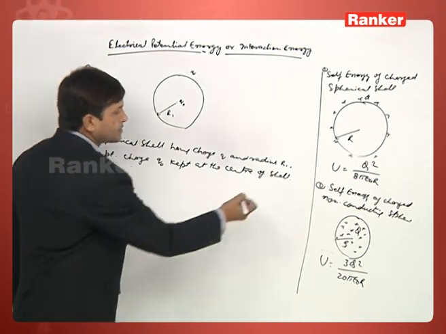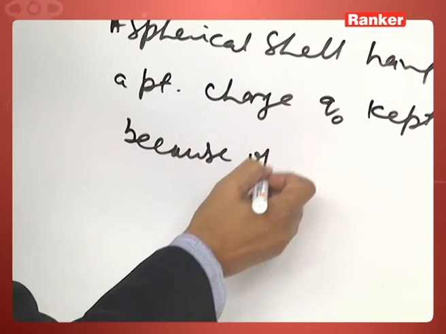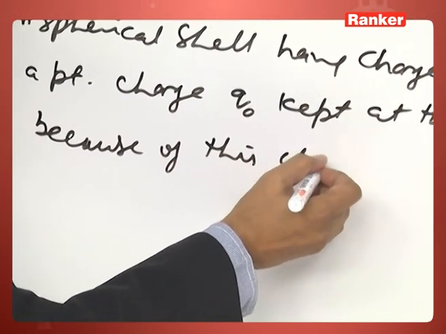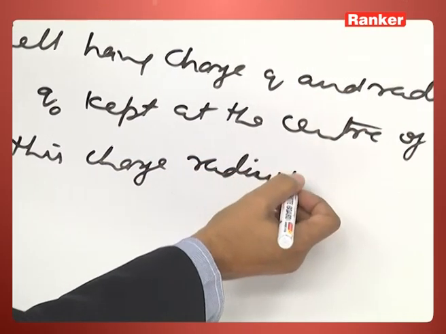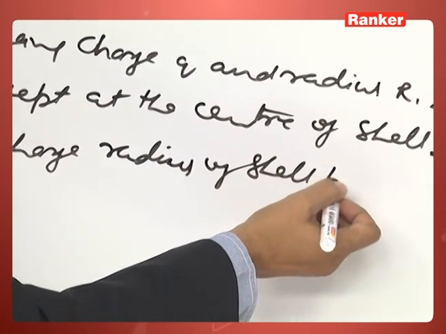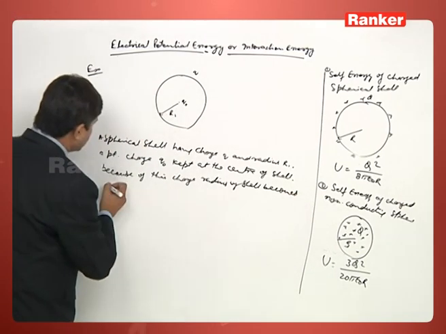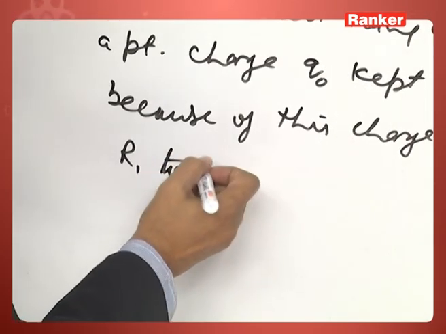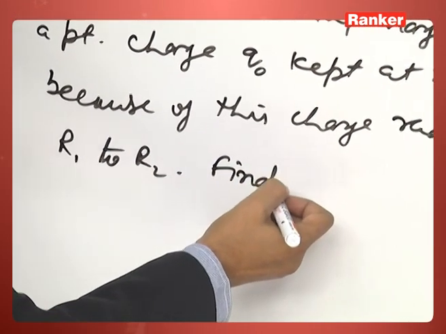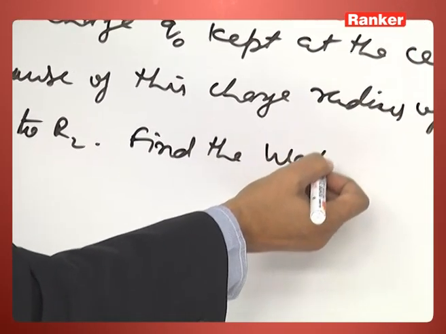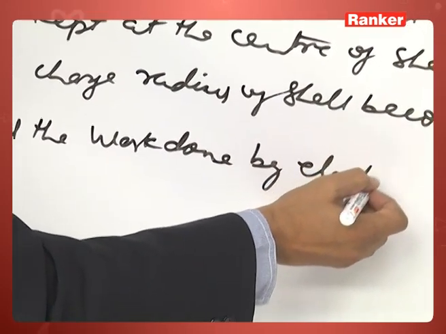Because of this charge, the radius of the shell becomes R1 to R2. Find the work done by electrostatic force in this process.